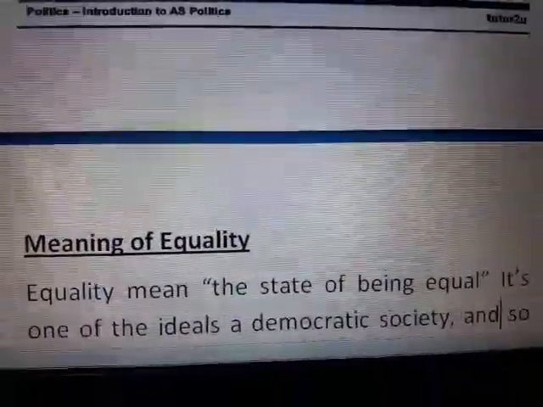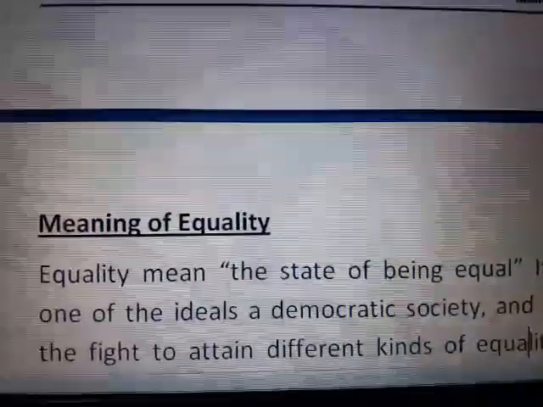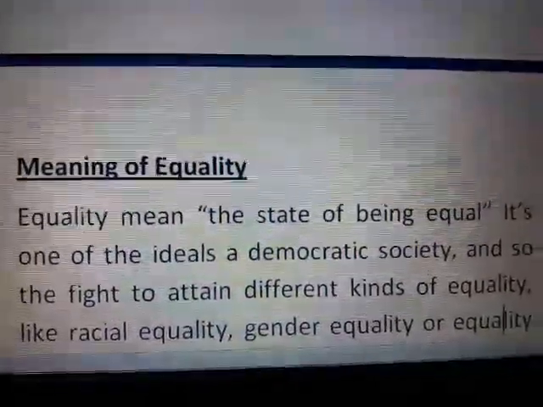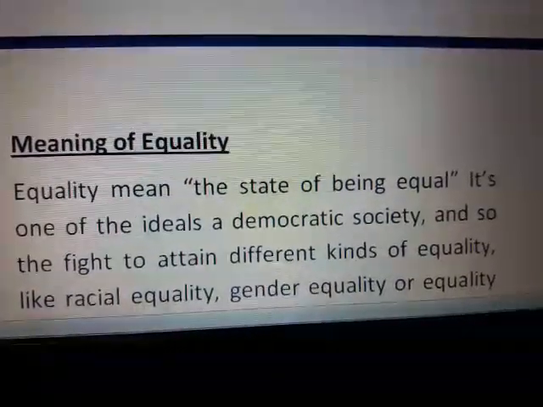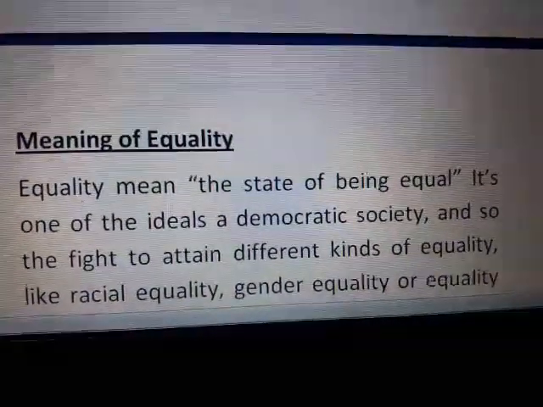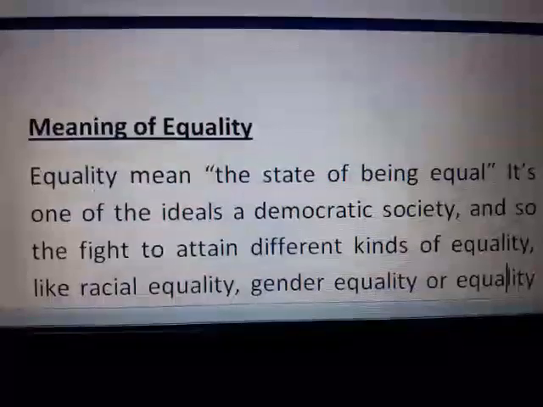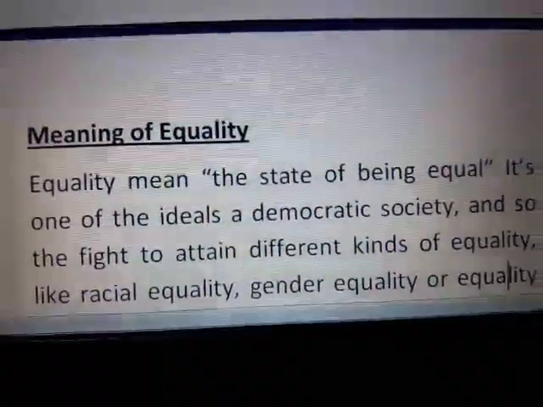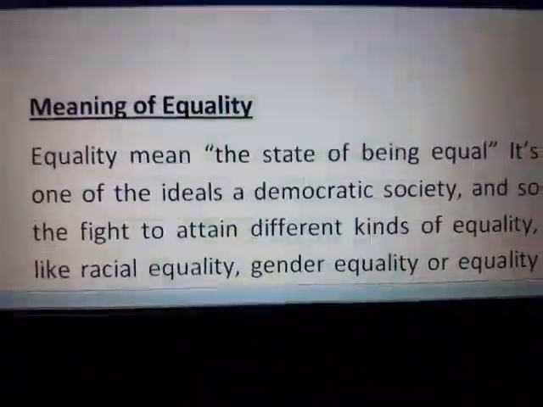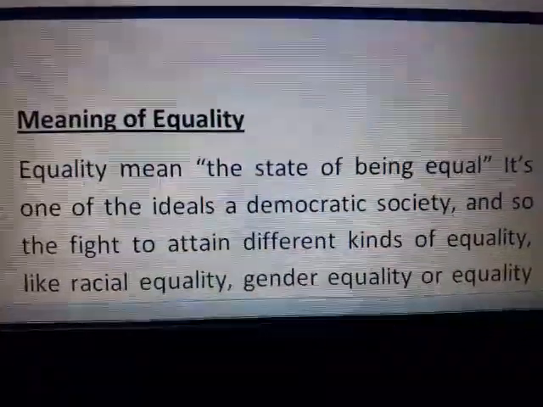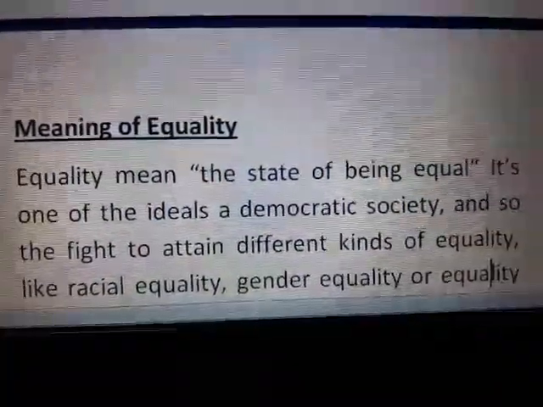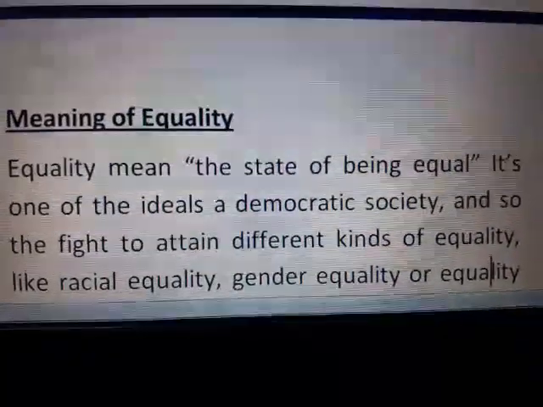Now the next important point in this chapter, equality. First of all we will discuss the meaning of equality. As you know, the word equality means that all are equal. Equal means all persons having a thing with an equal share. No one is discriminated against by anything. So equality means the state of being equal.